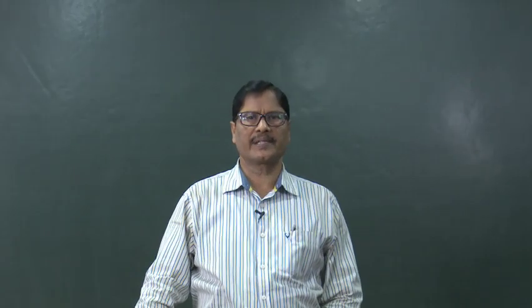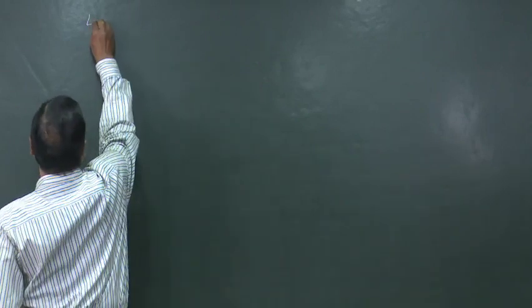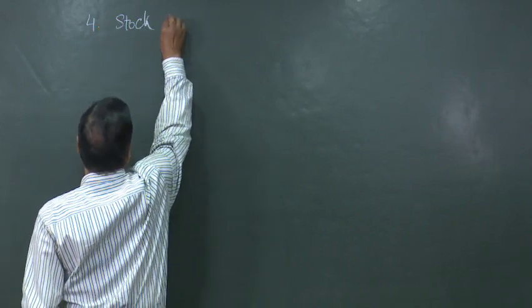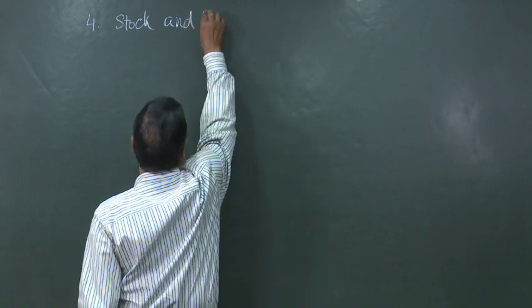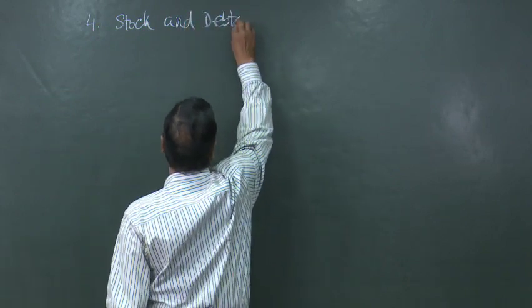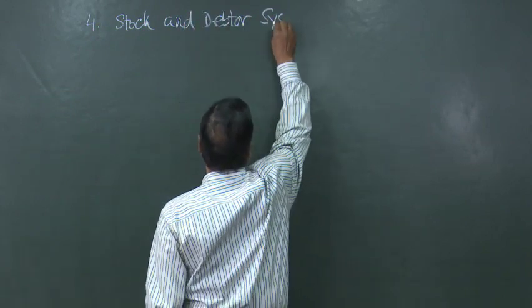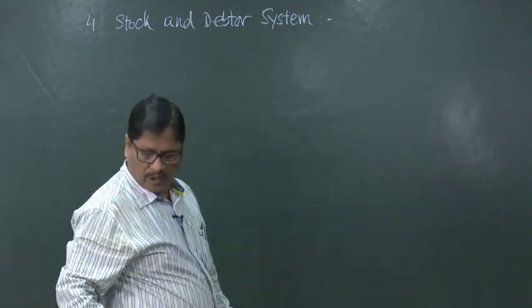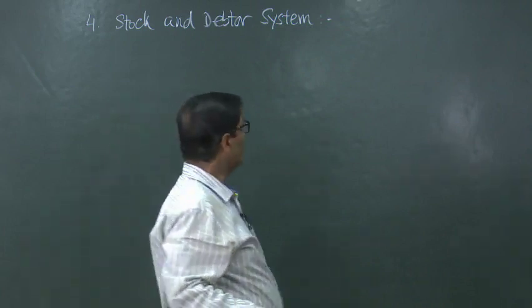After completing 3 methods, now let us go to the 4th method, that is stock and debtor system. Number 4 is stock and debtor system. This is also called analytical method.